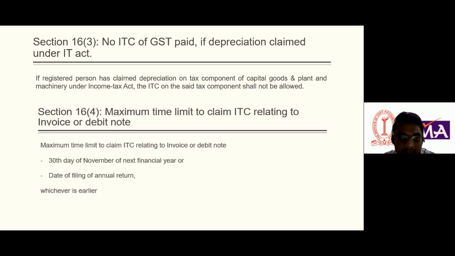If you book a capital asset excluding GST, then you can avail the ITC. If you book capital goods including GST value, then you cannot claim the ITC.